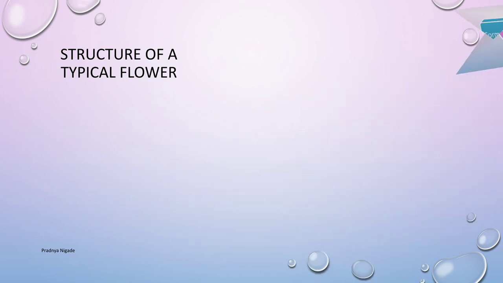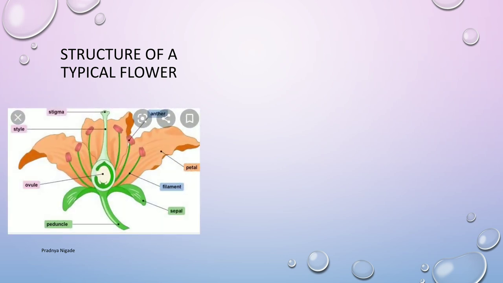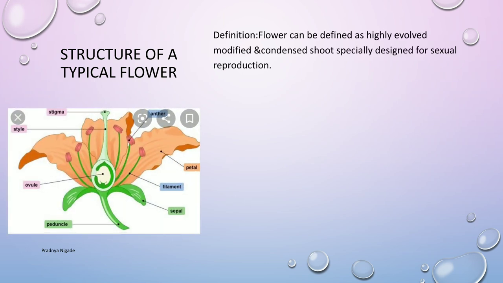Let's start with the structure of a typical flower, which you have already studied in the 11th standard. Now let's see the definition of flower. Flower can be defined as a highly evolved, modified and condensed shoot, especially designed for sexual reproduction.